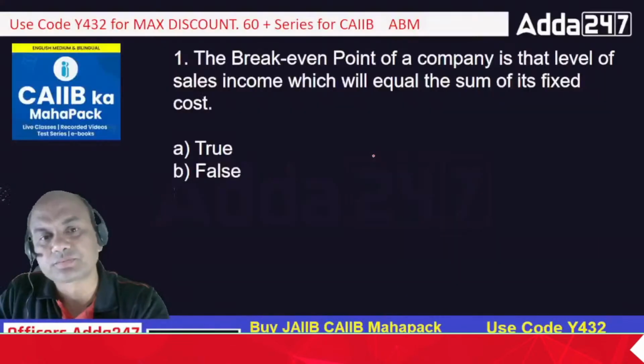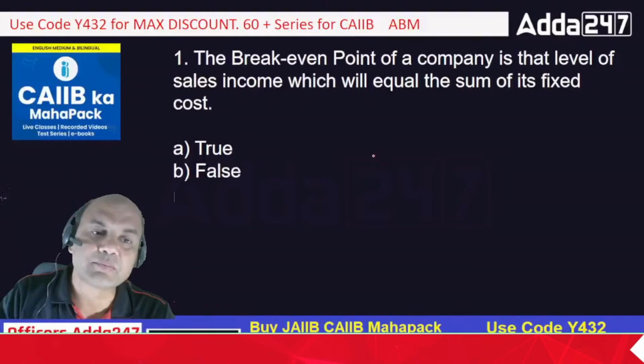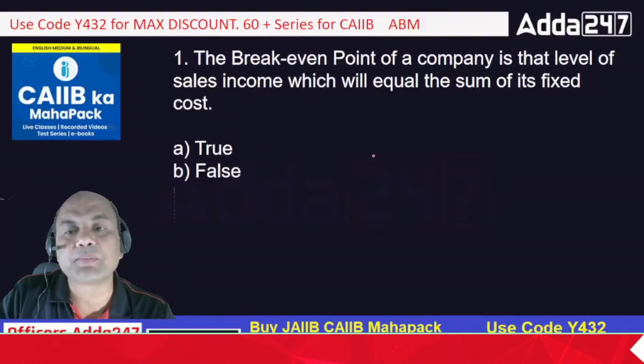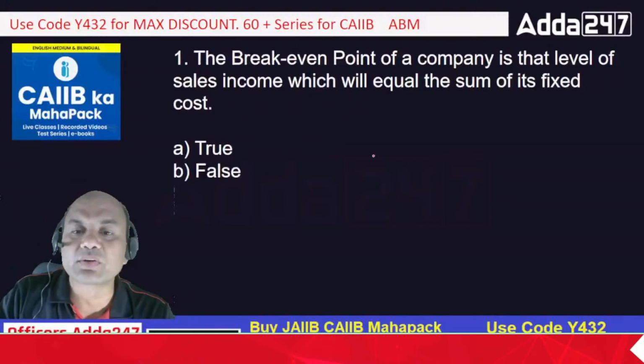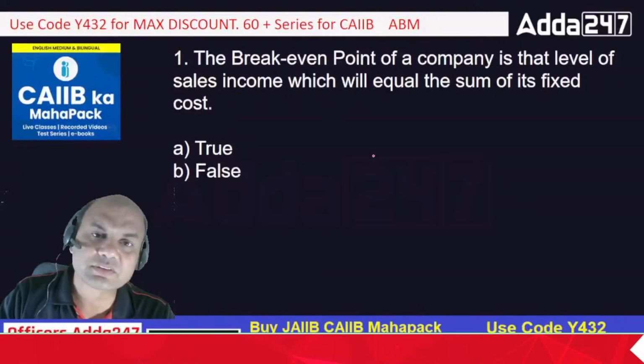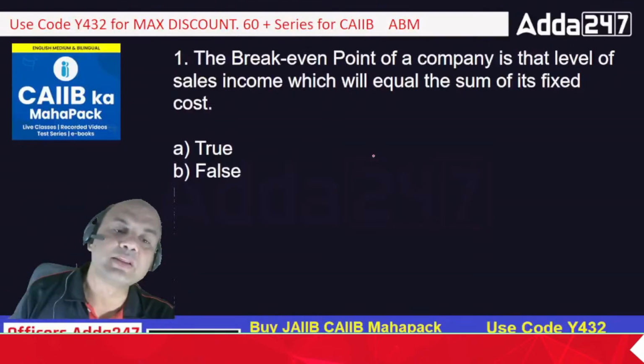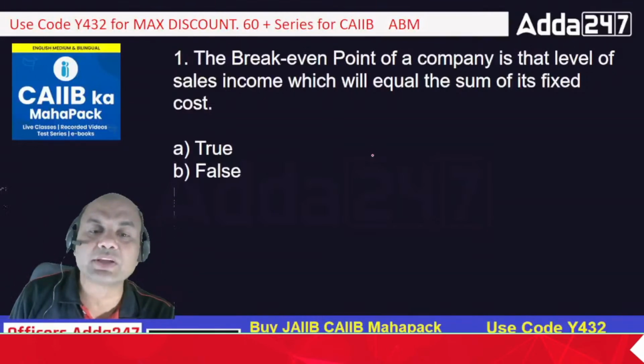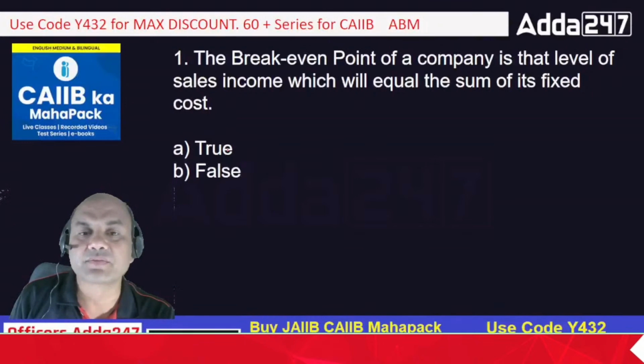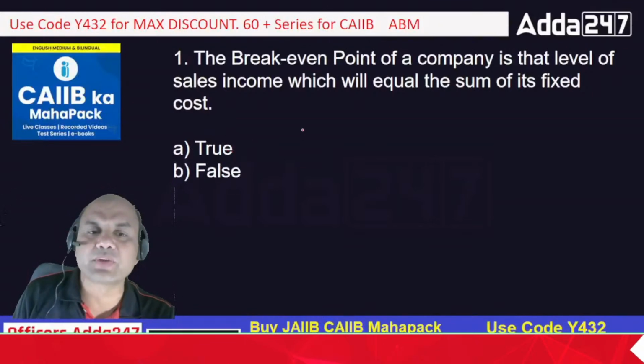Okay. Now let's come to the question time. The break-even point of a company is that level of sales income which is equal to the sum of the fixed cost. Is it true? Is it equal to only the fixed cost, or is it fixed cost plus variable cost? So what does it mean? Is it true that only the sum of the fixed cost is considered, or do I consider the variable cost also?